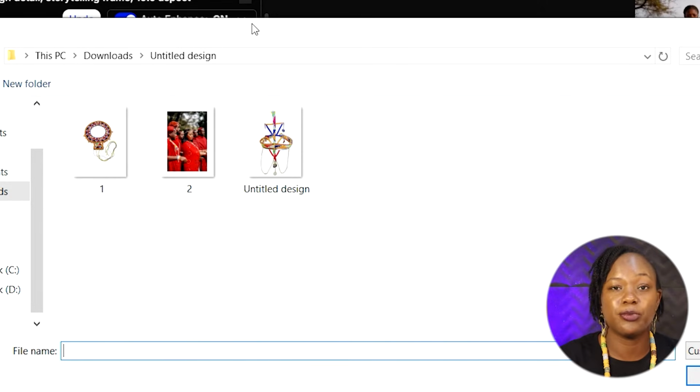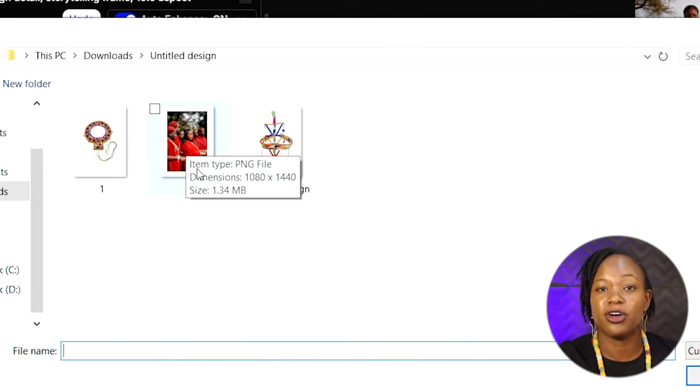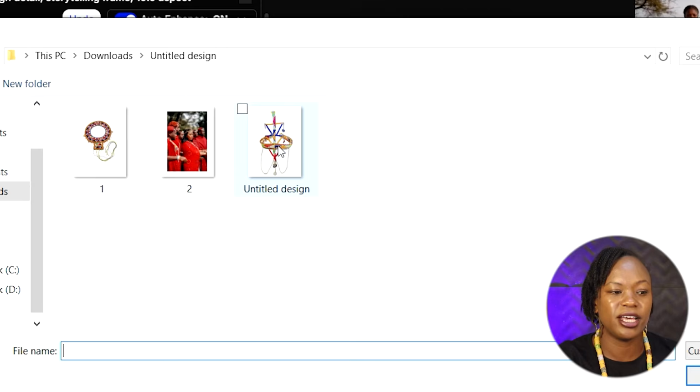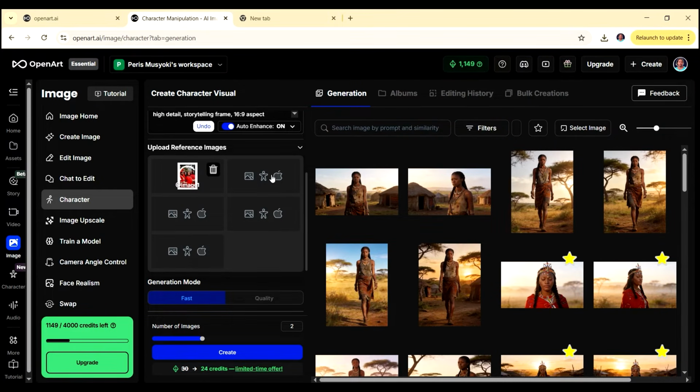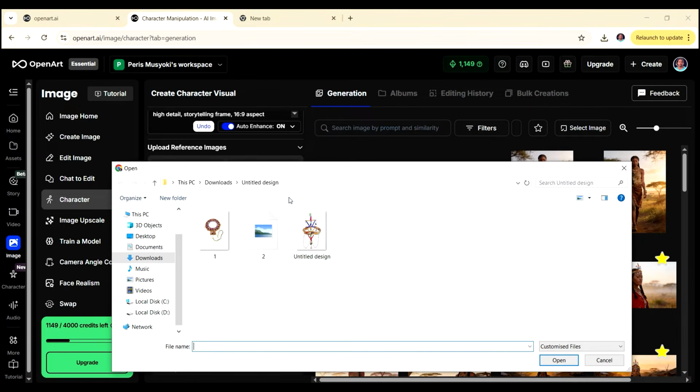So if you look at my images here, you can see I have this first one here, and then this one is of a red Maasai shuka, and then we have the headgear here. So let's first of all add in this Maasai red shuka, and then we can also add in this headgear.